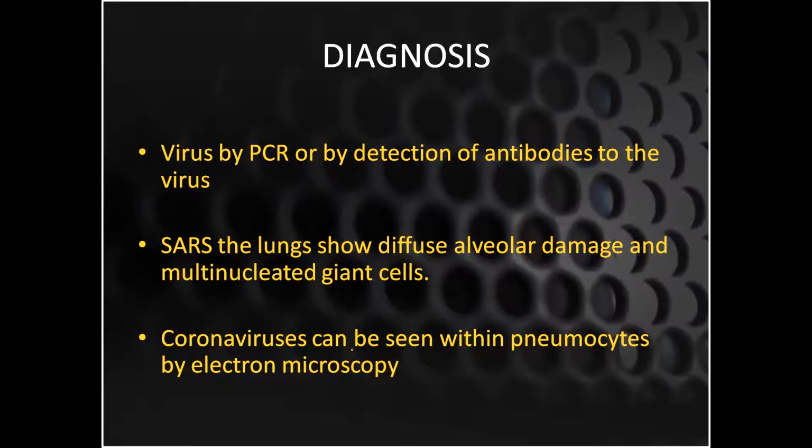How are you going to diagnose? The most important diagnostic test, the gold standard, is PCR. So viruses are going to be detected by PCR. The SARS lung is going to show you diffuse alveolar damage, or DAD. Diffuse alveolar damage can be seen here, and multinucleated giant cells can be seen here.